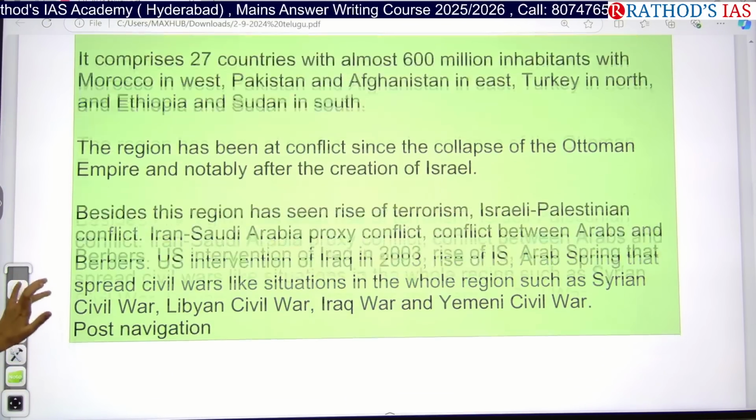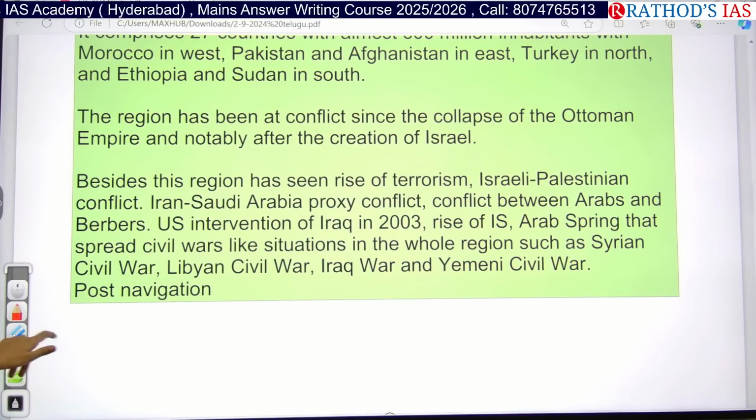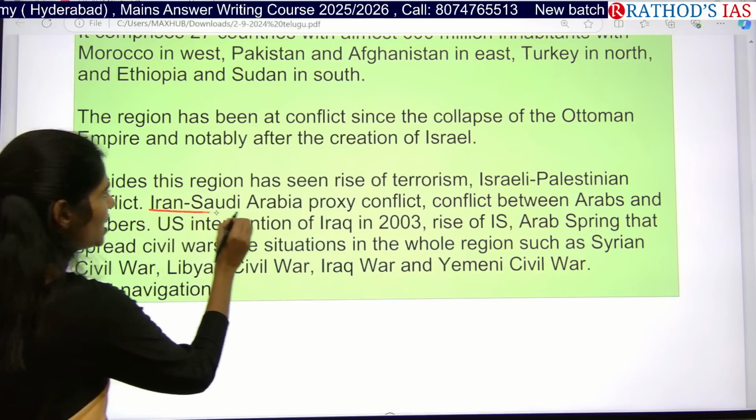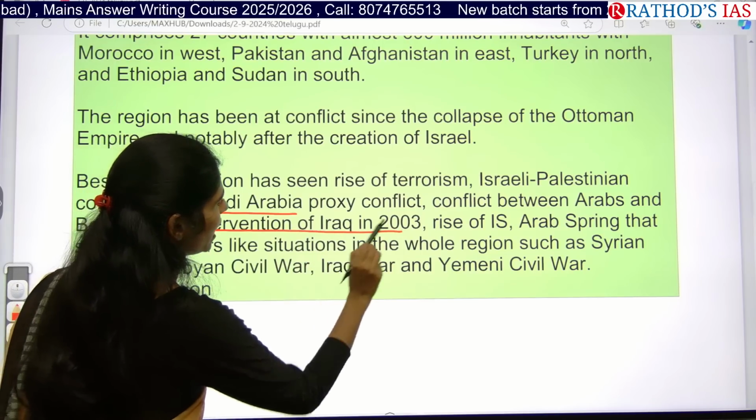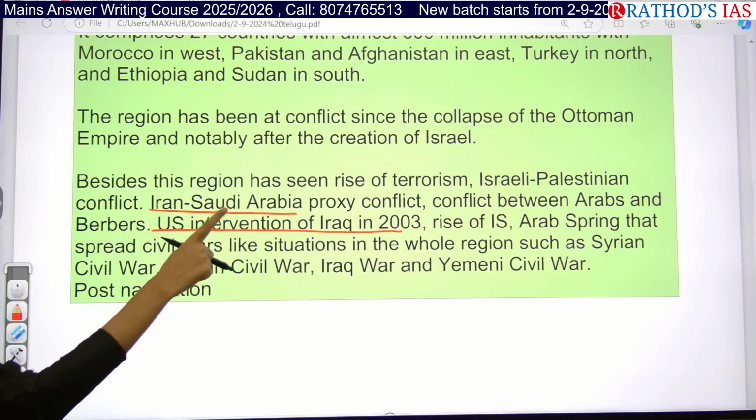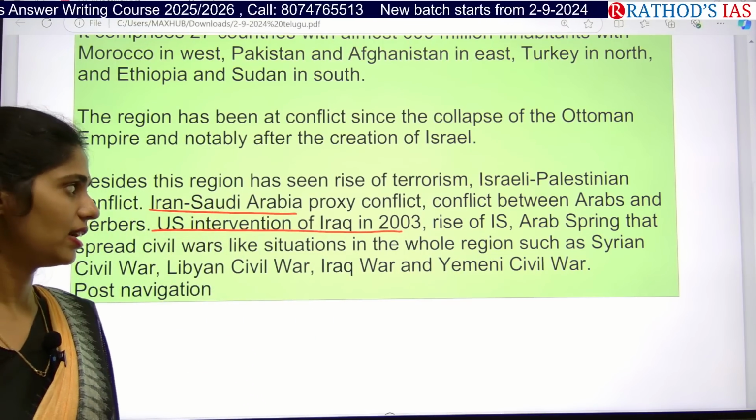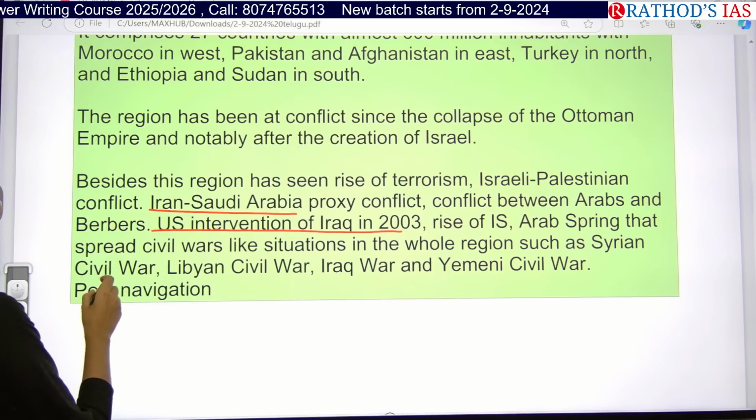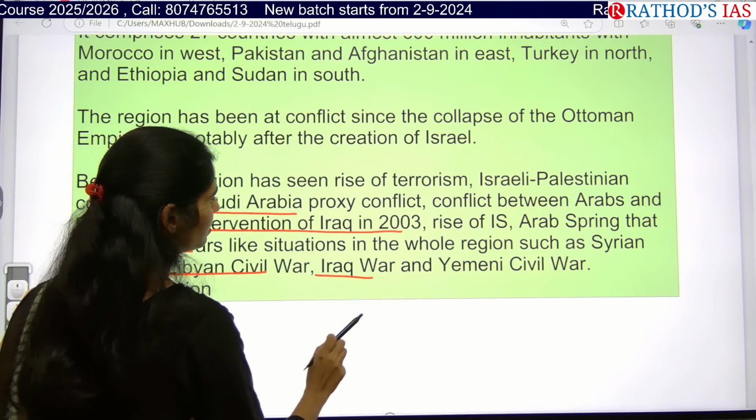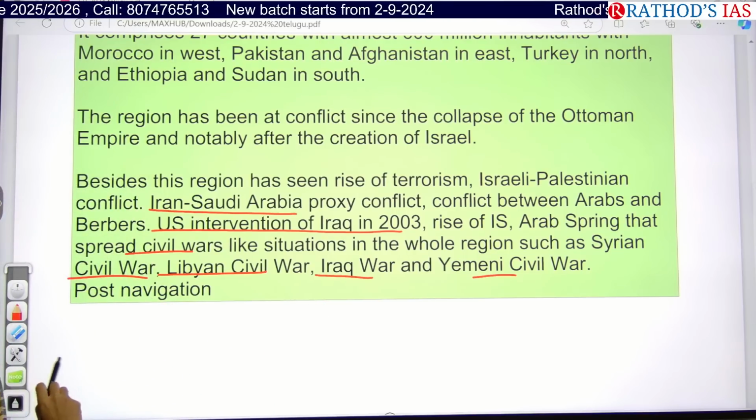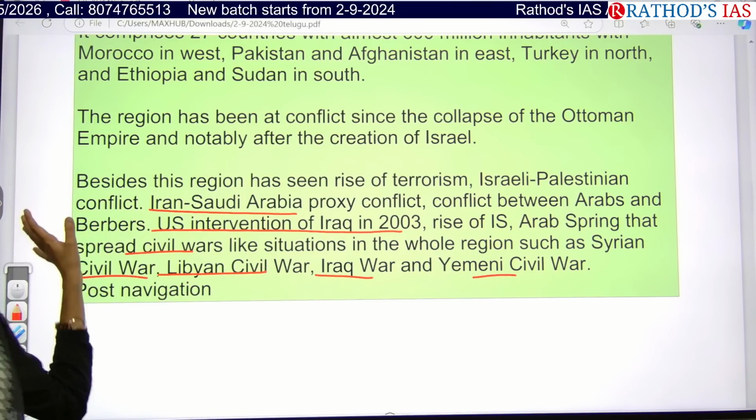And next, some important areas that you have to focus on in this region are the Israel-Palestine conflict. You can see the Iran-Saudi Arabia proxy conflict. And next one is the US intervention in Iraq in 2003 and the rise of IS. IS is nothing but Islamic State, and the Arab Spring and civil wars: the Syrian civil war, Libyan civil war, Iraqi civil war, Yemeni civil war. Okay, so these are the issues mainly seen in this region.